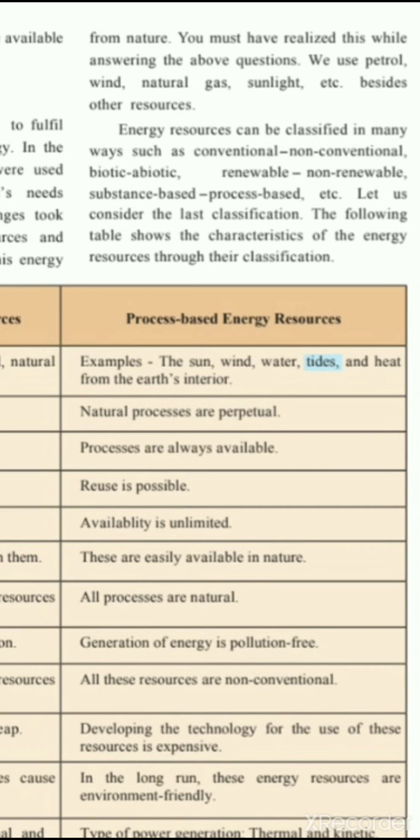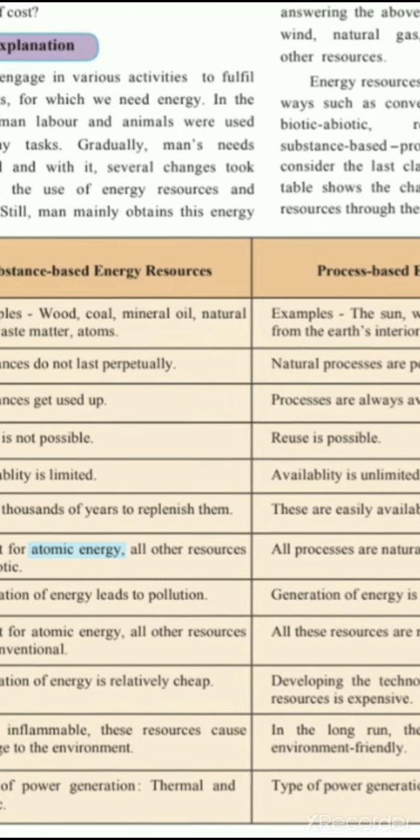Recycled again. Something is substance based, something is process based. So the energy resources are being classified in such types. Let us consider the last classification. The following table shows the characteristics of energy resources through the classification.